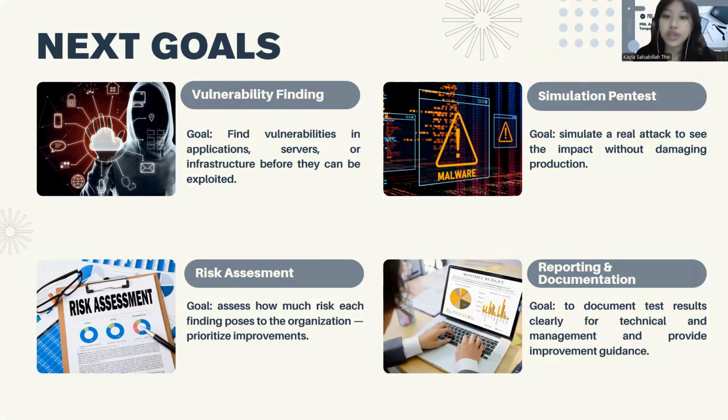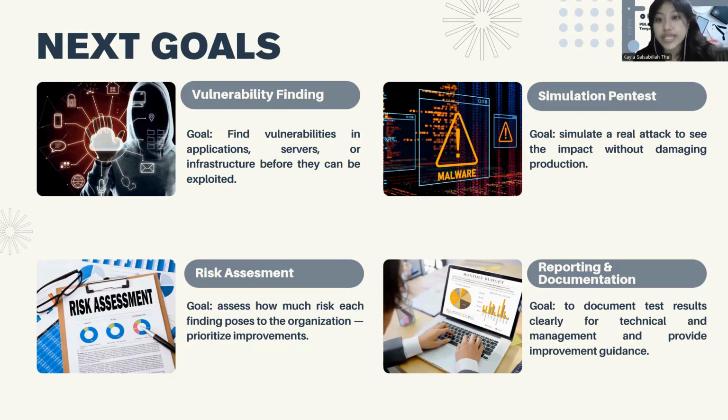So for our project, the next goals: the first one is vulnerability finding, where we find vulnerabilities in our applications, servers, or infrastructures before they can be exploited. The second one is risk assessment. After we find the vulnerabilities, we assess how much risk each finding poses to the organization, and we need to prioritize which ones need to be improved.